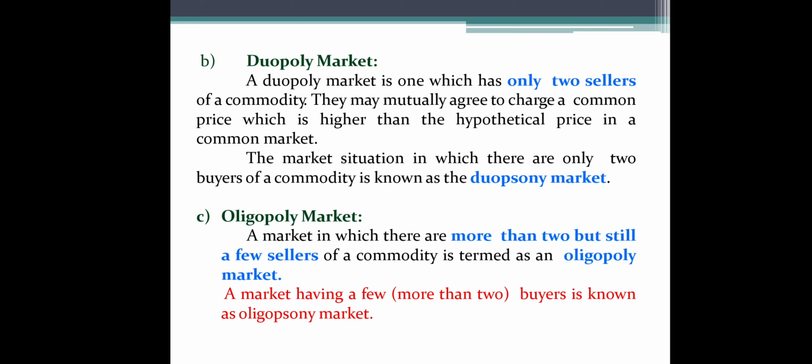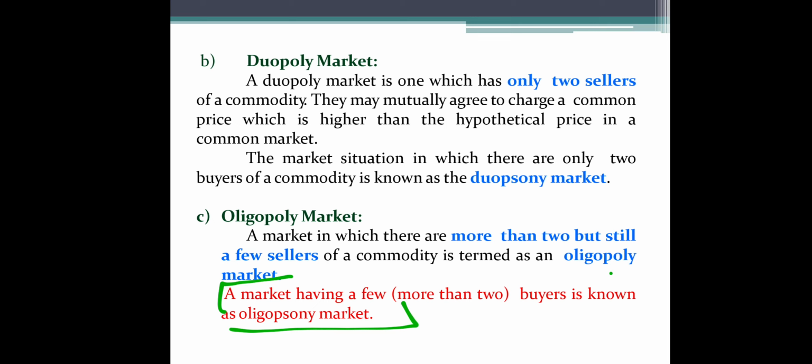So monopoly, one seller; duopoly, two sellers; and oligopoly, few sellers. A market having few, more than two buyers is known as oligopsony market.